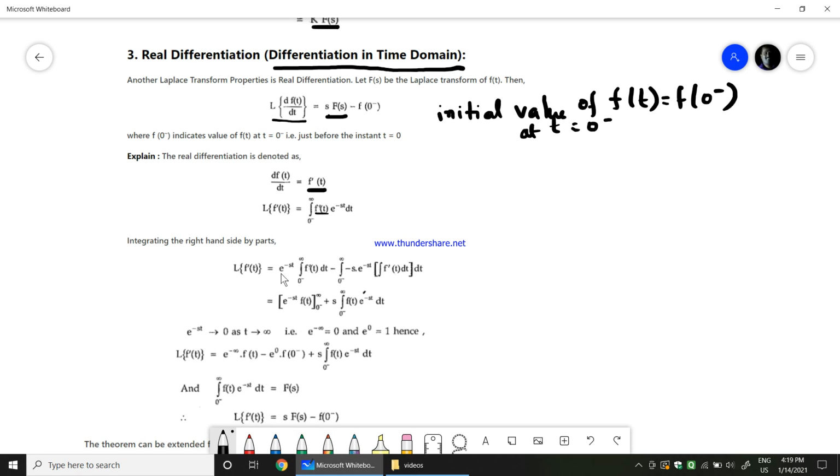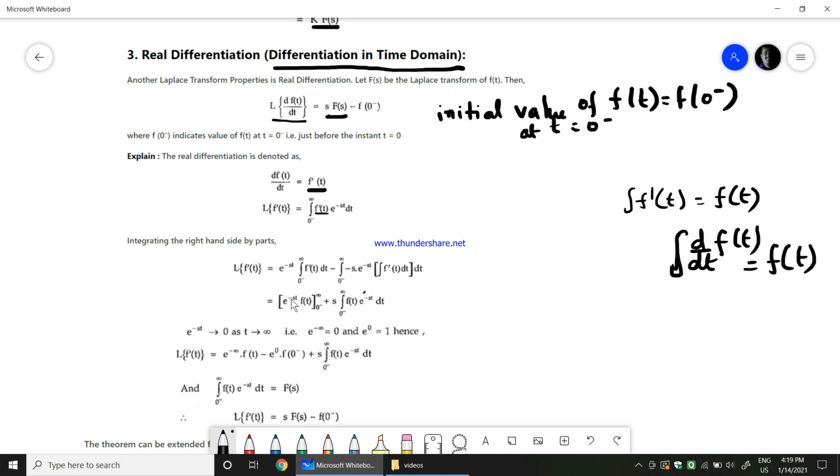Now e power minus st into, we all know the integration of a differentiation will give you the normal f of t only. So this differentiation and integration will mutually get cancelled and you will be left with f of t.